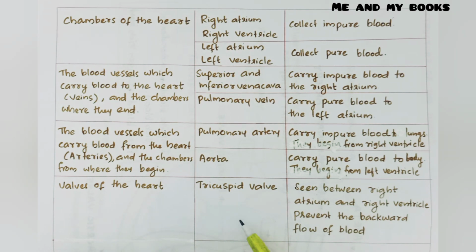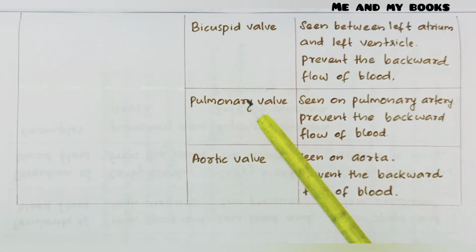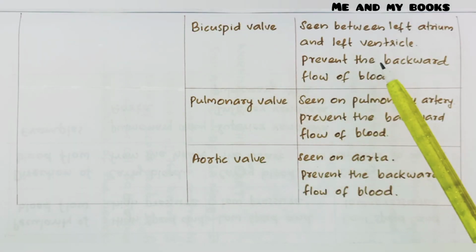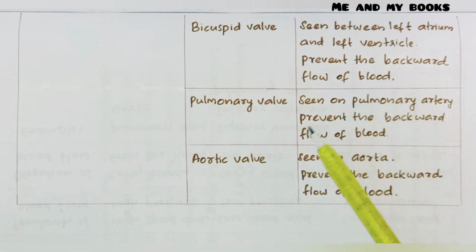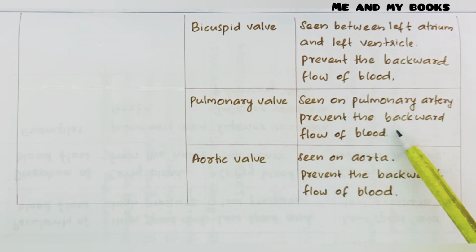Valves of the heart. First one, tricuspid valve, seen between right atrium and right ventricle. And what is its function? Prevent the backward flow of blood. Bicuspid valve, seen between left atrium and left ventricle. Prevents the backward flow of blood. Pulmonary valve, seen on pulmonary artery. It is also preventing the backward flow of blood. Aortic valve, seen on aorta, prevents the backward flow of blood.